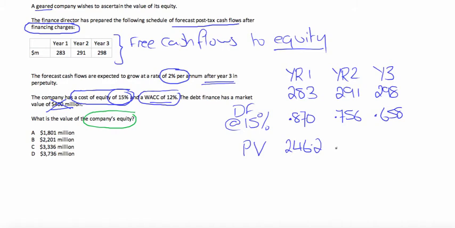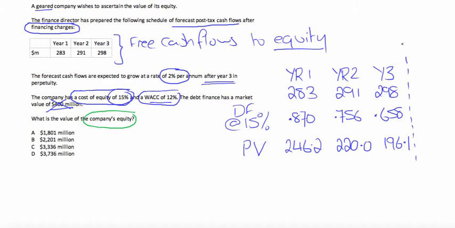If you multiply these cash flows by the discount factors to one decimal place, you get 246.2 for year 1. You then get 220.0 for year 2 and 196.1 for year 3.